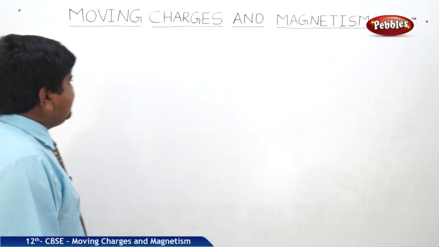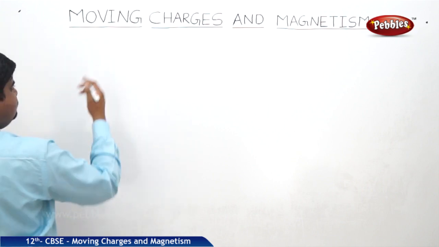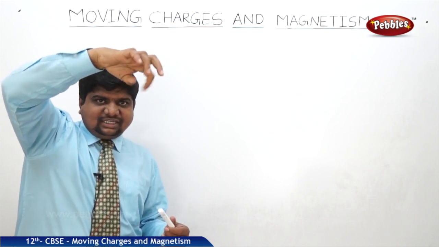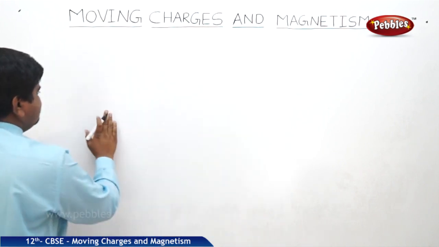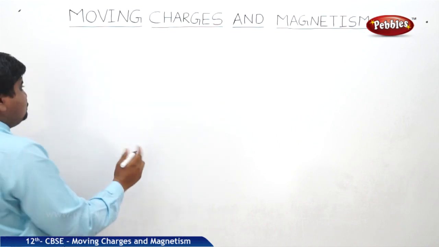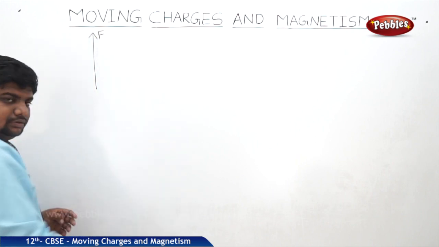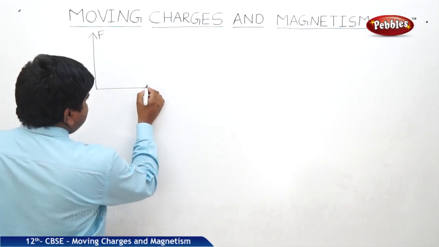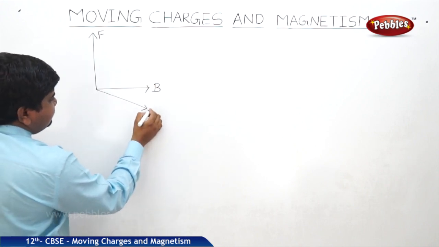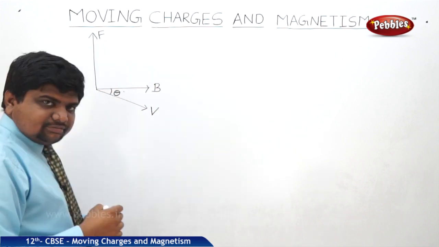So how do we demonstrate the relationship between F, V and B? Think of removing a screw: we apply force on the top and rotate it like this, so the screw moves up by circulation. This is the direction of the applied force, this is the direction of the magnetic field, and this is the direction of velocity. V and B are separated by an angle.